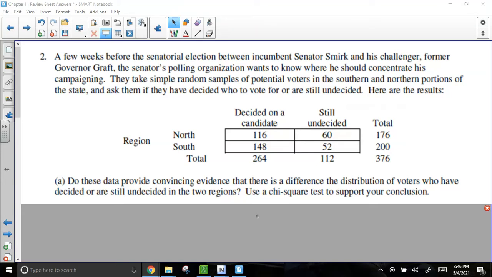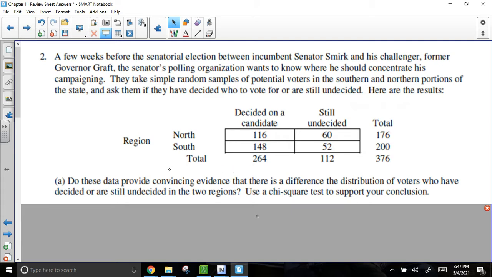Okay, so this is the last question we have for the review. A few weeks before the senatorial election between incumbent Senator Smirk and his challenger, former Governor Kraft, the senator's polling organization wants to know where he should concentrate his campaigning. So they take simple random samples of potential voters in the southern and northern portions of the state and ask them if they have decided who to vote for or are still undecided. Here are the results. So what they gave us here are the observed values.